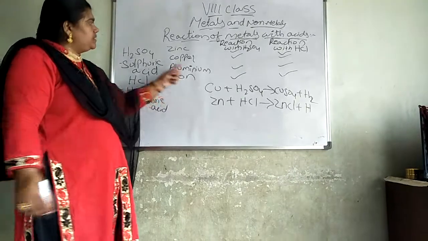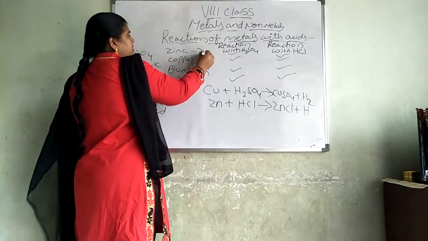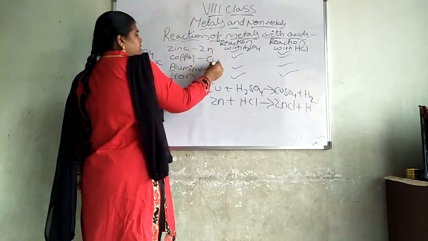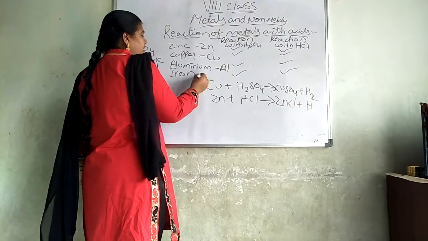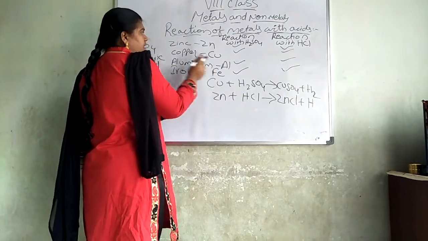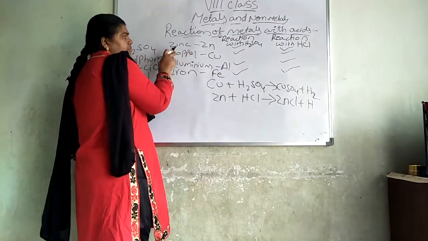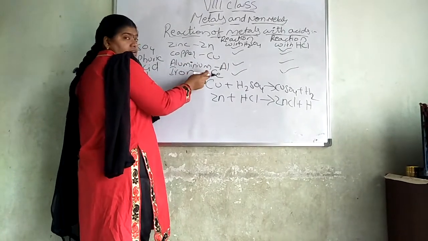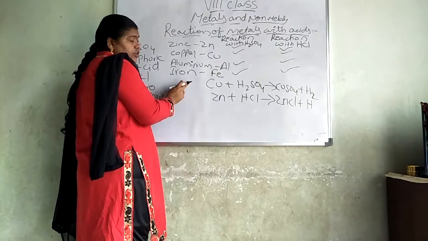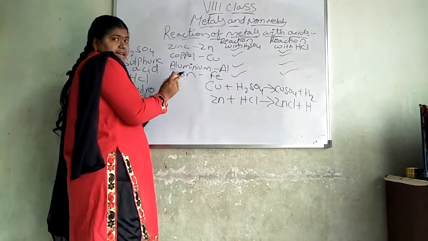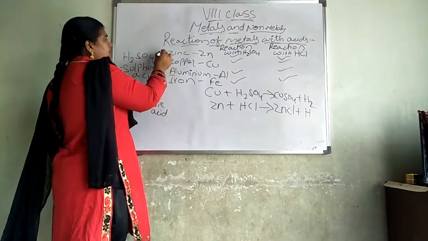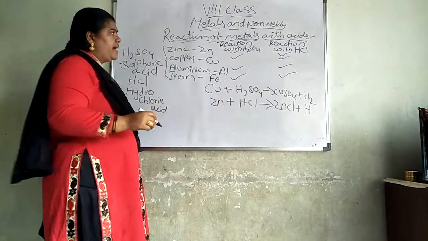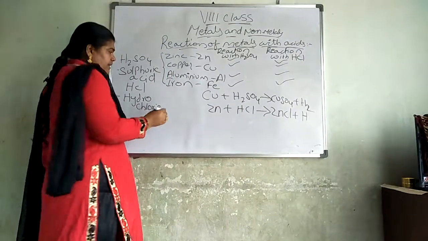The symbol for zinc is Zn, symbol for copper Cu, symbol for aluminium Al, symbol for iron Fe. These are the symbols for these elements: zinc, copper, aluminium, iron.